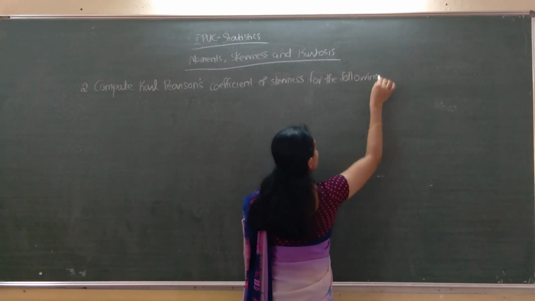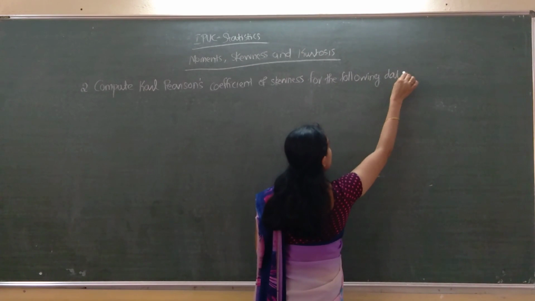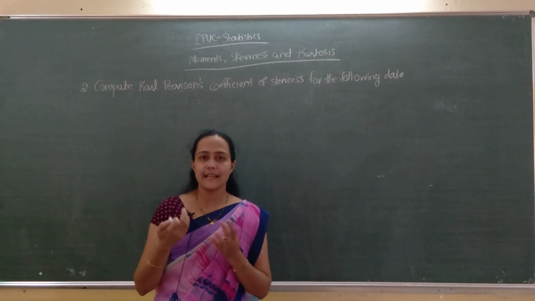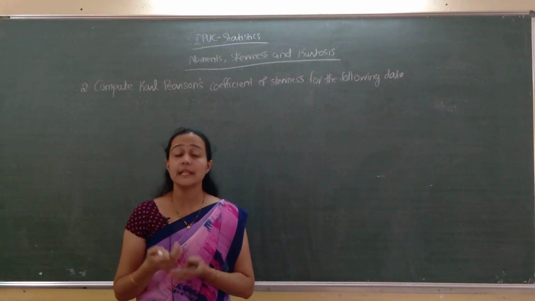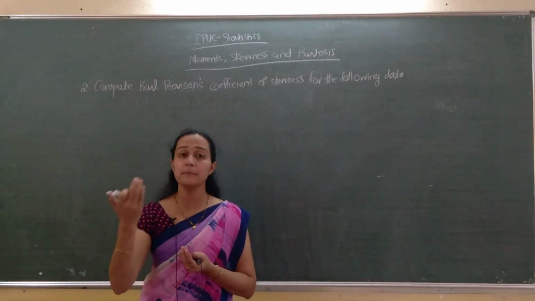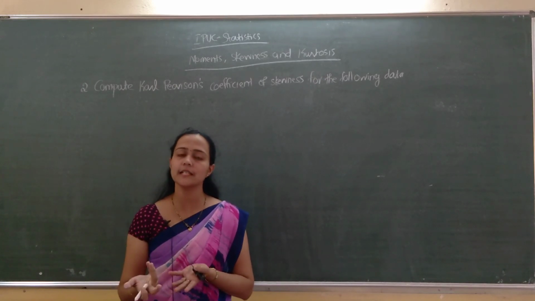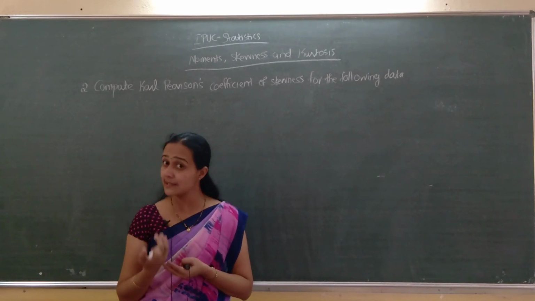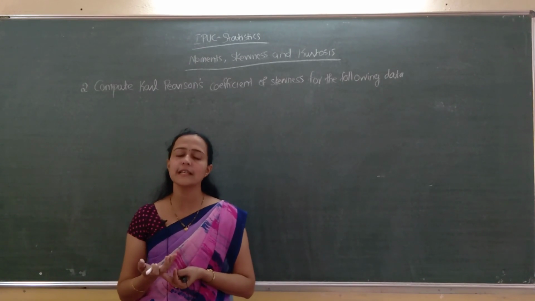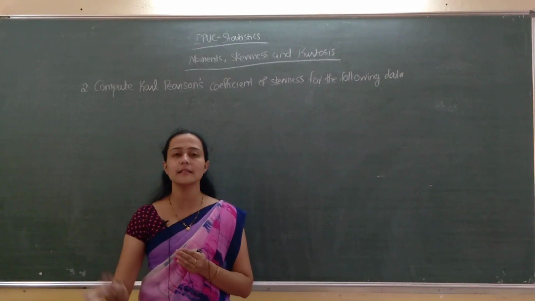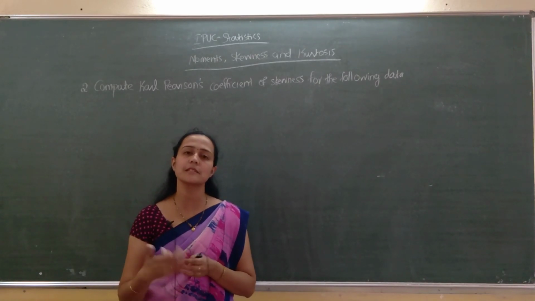Remember one thing: in some problems the class interval and frequency may be given directly. In some problems the upper limit and less than cumulative frequency may be given. At that time you have to convert it into class interval and frequency. Also, sometimes inclusive classes may be given, so better convert them into exclusive classes and then proceed.